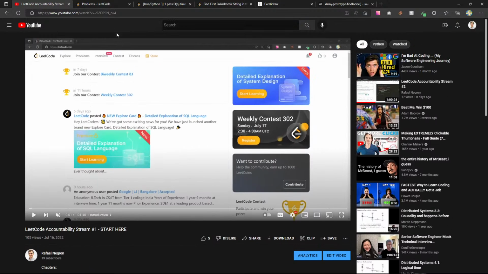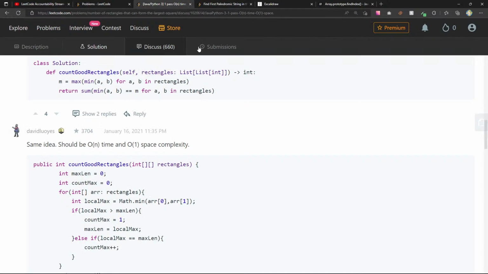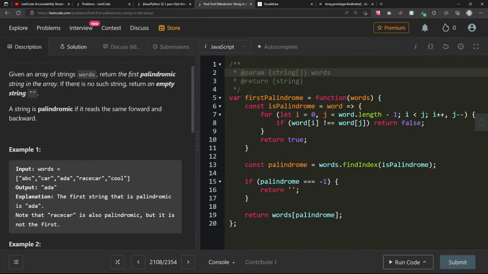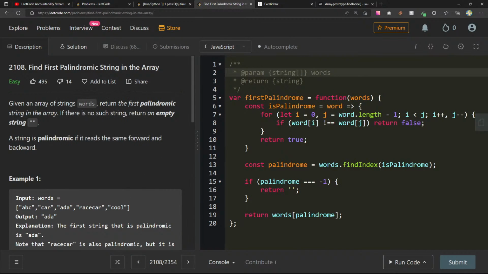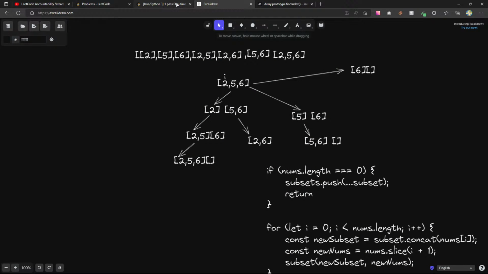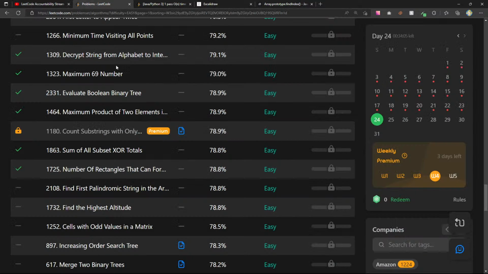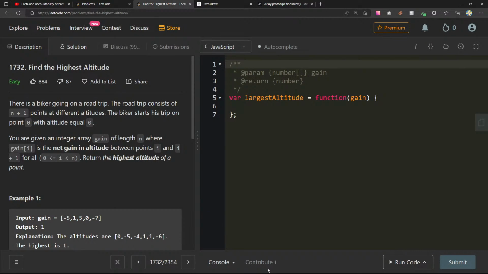So anyway, let's keep going. We just finished find first palindromic string in the array. Just solved this one, and I'm pretty happy with it. Let's move on. Let's go back to problems. So find the highest altitude is this next one right here.